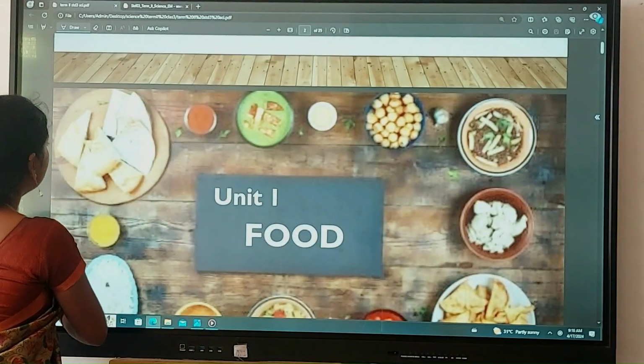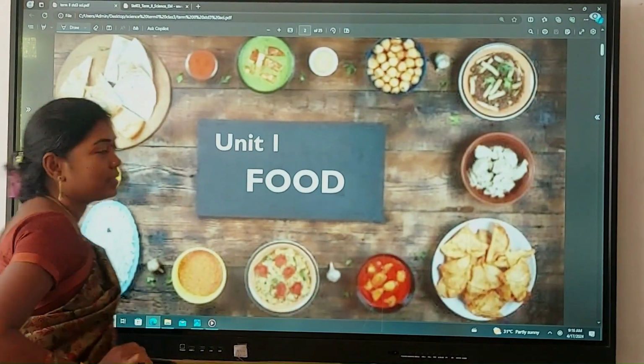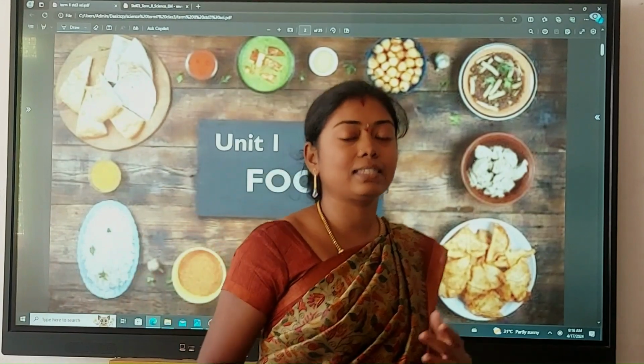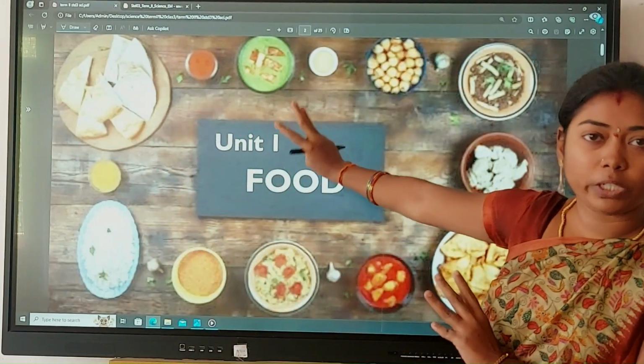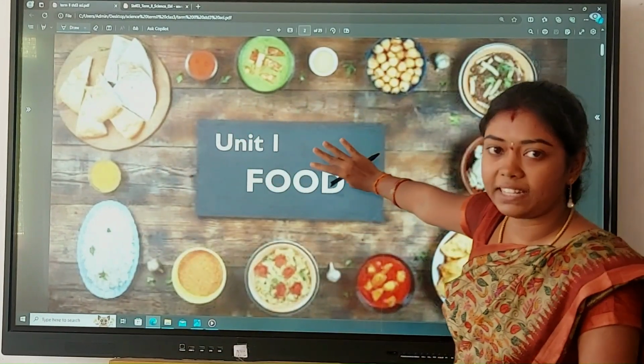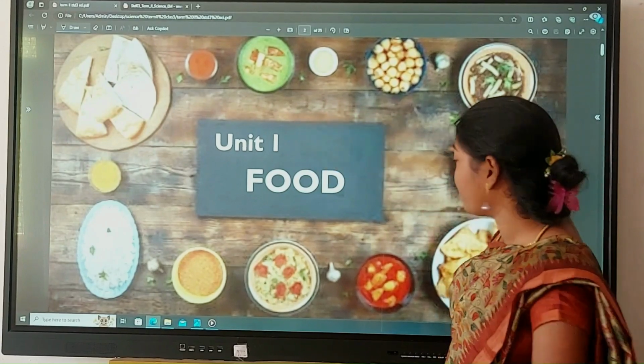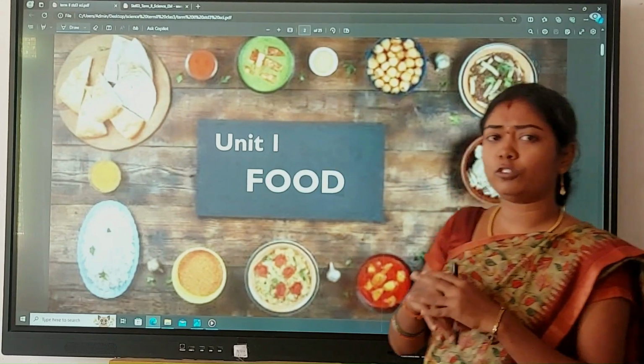What is the lesson name? Food. Unit 1, term 2, standard 3 science. Food. Okay. Why do we need food?